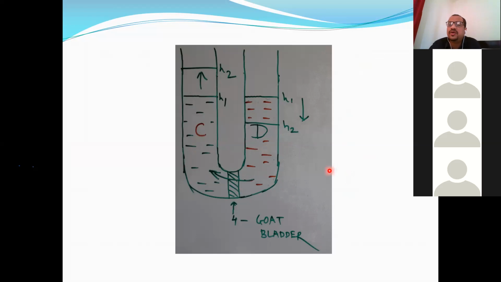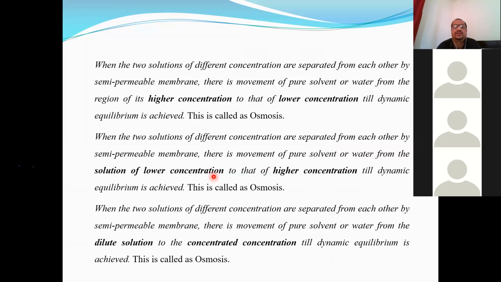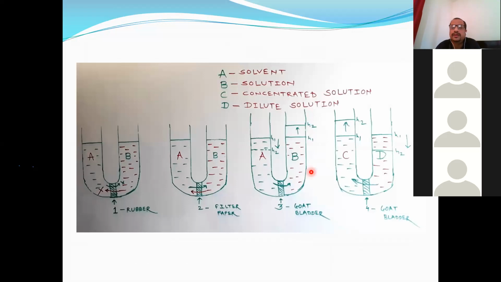So here we can define osmosis as: when two solutions of different concentrations are separated by means of a semi-permeable membrane, there is movement of water, only water, solvent, from the region of its higher concentration to the region of its lower concentration. So definitions are given. I will provide you the PPT in the form of PDF, so no need to write down. So see here, the same. So this is at the end of experiments.